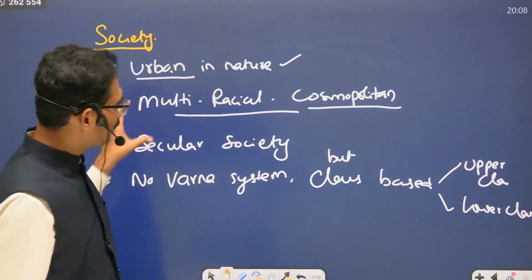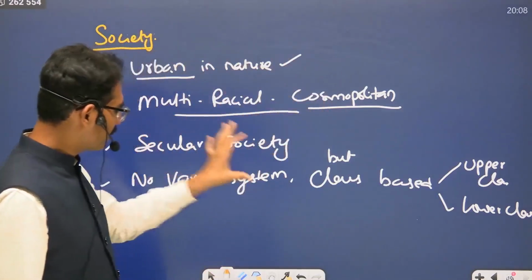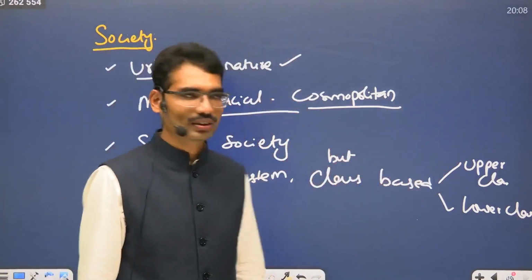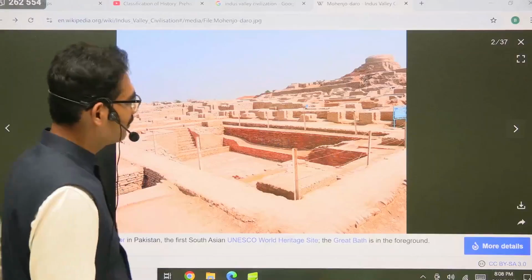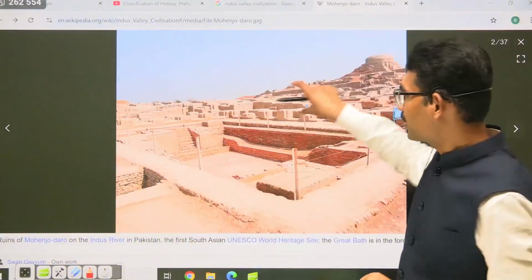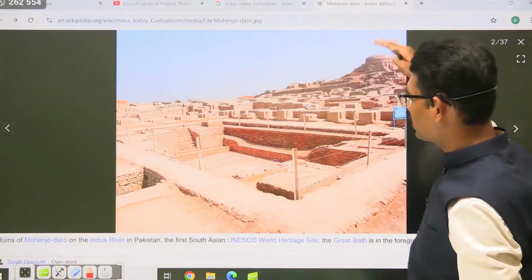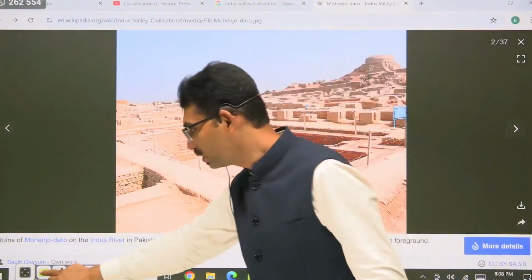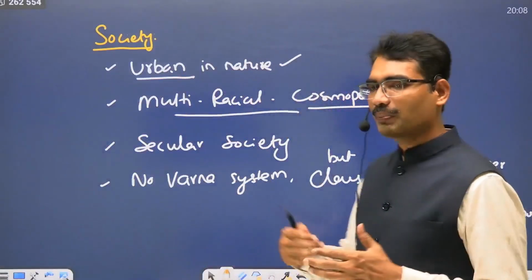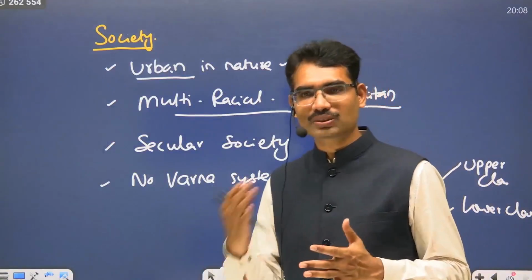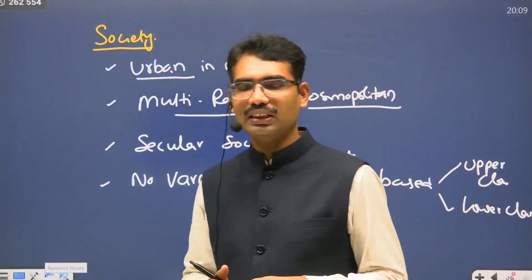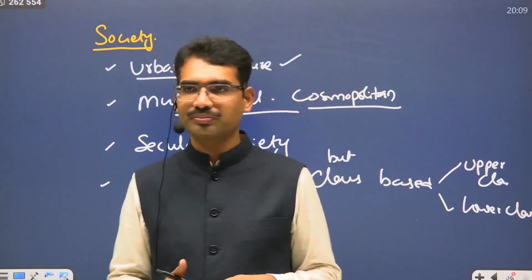Upper class and lower class. On what basis are we saying this? The upper side of the town appears to be the place where rich people were living, and the lower town where the middle class or lower class were living. In some places, some quarters for laborers were also there. That's why it appears this particular society is class-based.